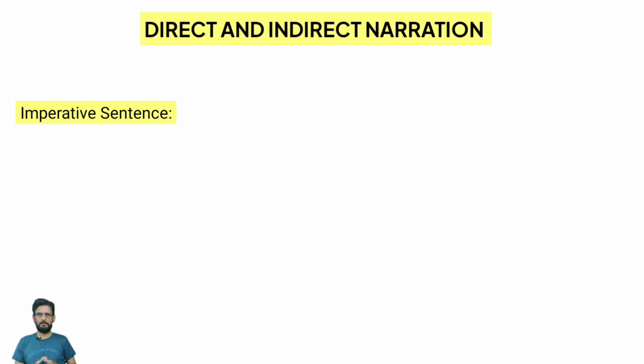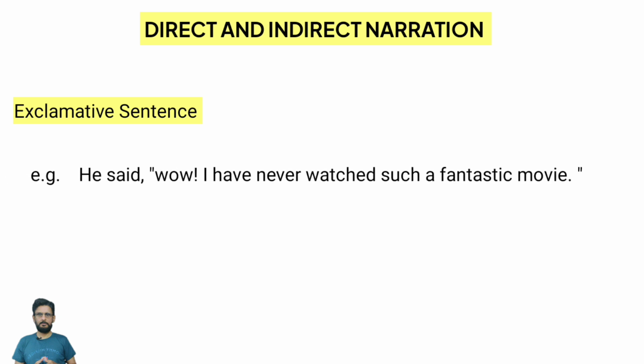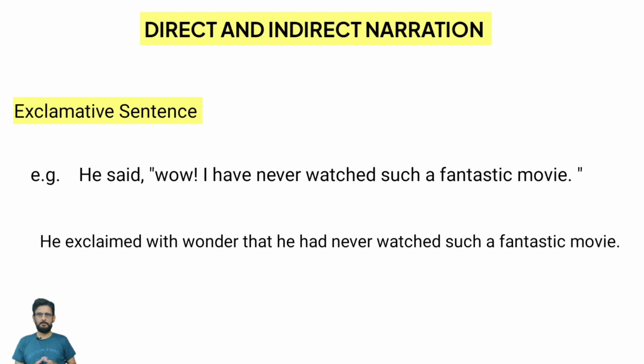The next important sentence is exclamative sentence. Exclamative sentence is the type of sentence in which strong emotions, strong ideas, strong feelings are expressed. For example, he said, "Wow, I have never watched such a fantastic movie." Right? So this is an exclamative sentence. How will it be changed? Let's change it. He exclaimed with wonder that he had never watched such a fantastic movie.